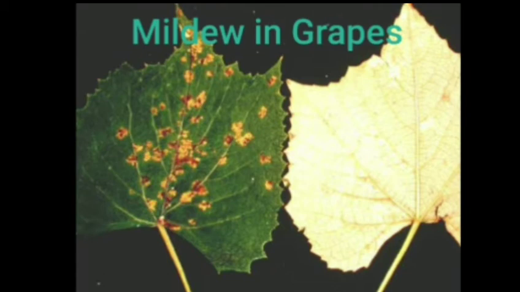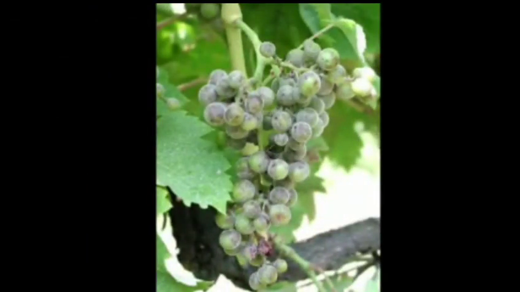As the disease progresses, a white cottony growth can be observed on the lower leaf surface. See, in this disease, the yellowish patches can be seen on the leaf, and you can see how the grape fruit is damaged by this fungus.